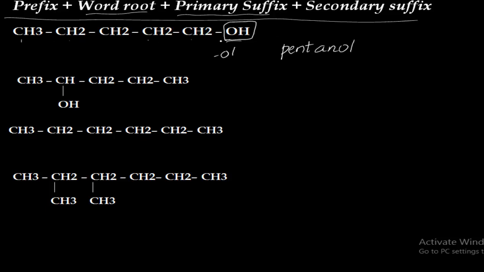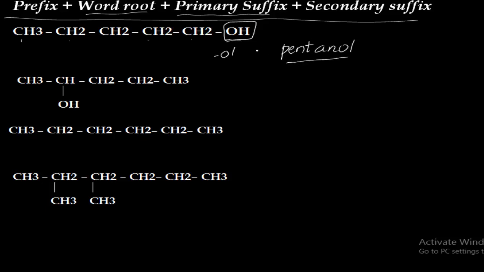Whether any substituent is attached here: chloro, bromo, fluoro, iodo, or methyl, ethyl. If such groups are attached, they are said to be substituent groups, then we will use a prefix. So here no substituent group is attached and thus it is said to be pentanol.